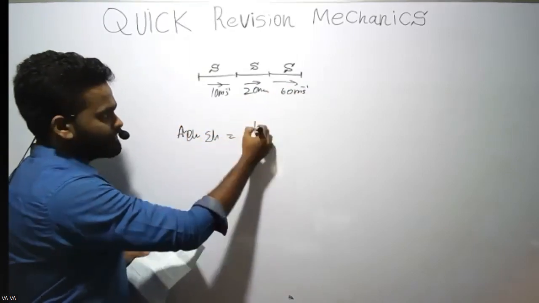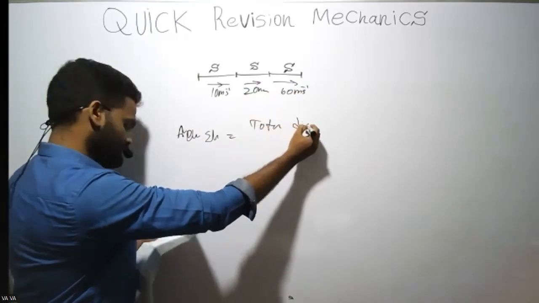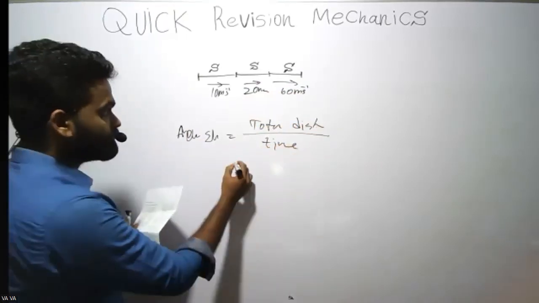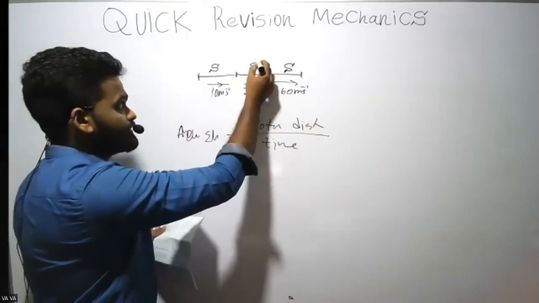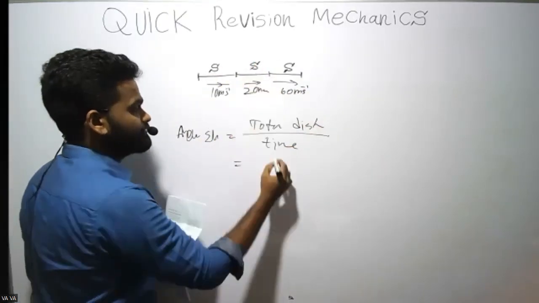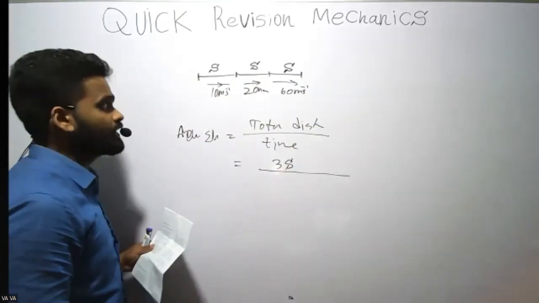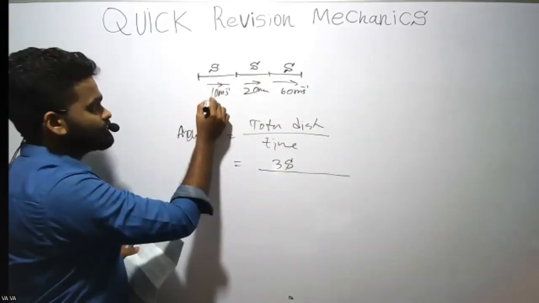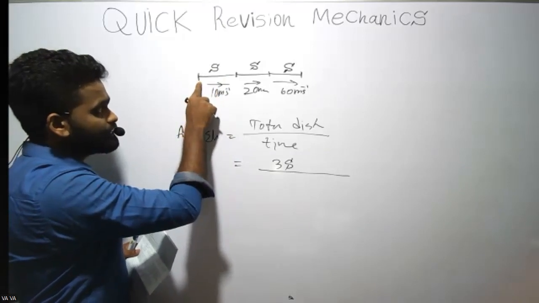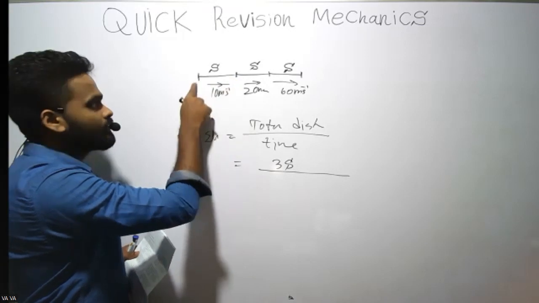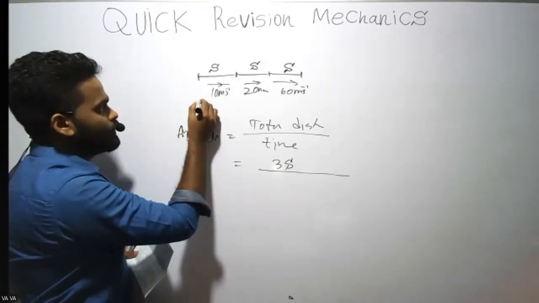Average speed is total distance divided by total time. What is the total distance? You can substitute 3s divided by total time. For the first part, how much is the time? Within this range, the object moves at constant velocity, 10 meters per second.